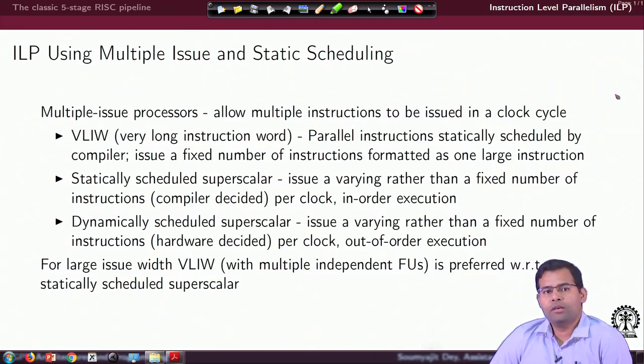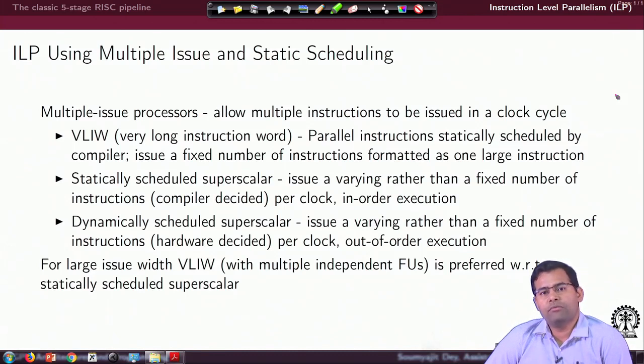If we keep a large issue width but still do statically scheduled superscalar, then the problem is that the number of instructions issued may vary. When this varies and does not always fill up this large issue width, it does not make much sense to have a large issue width. So, typically statically scheduled superscalar is used for narrow issue widths, maybe 2, but for large issue width VLIW is the preferred way to design. But for most microarchitectures, the design that is most popularly followed is dynamically scheduled superscalar.